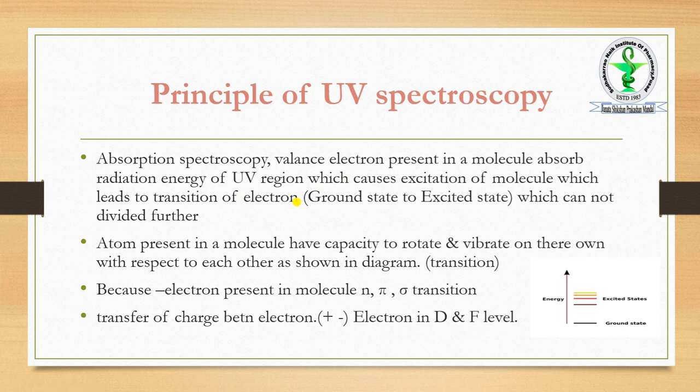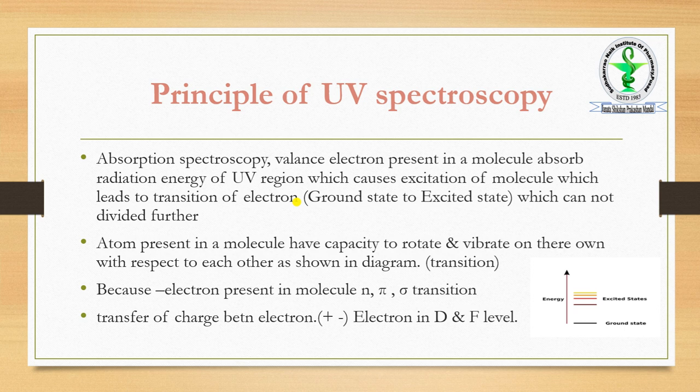Transition, as we already know, is different from rotation, where there is a movement about its axis. In vibration, inside the molecule the atoms move.